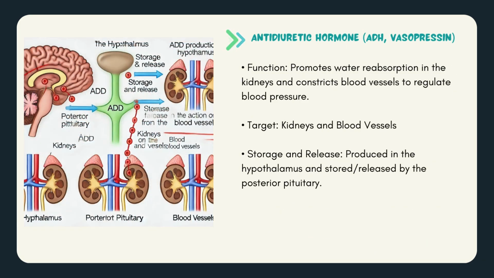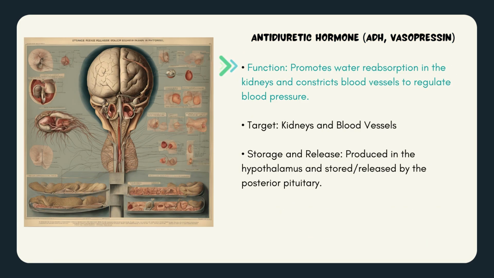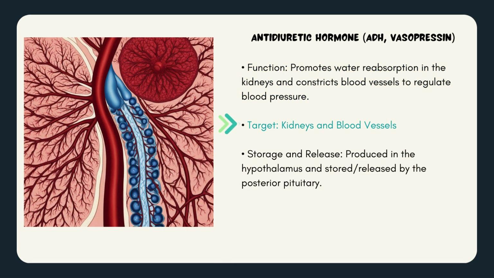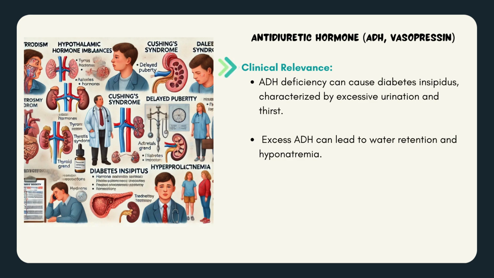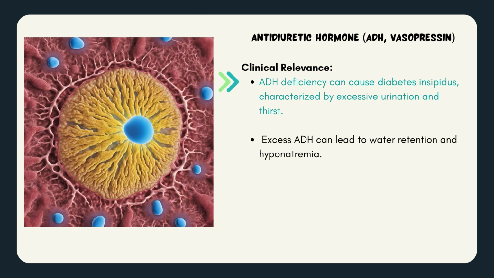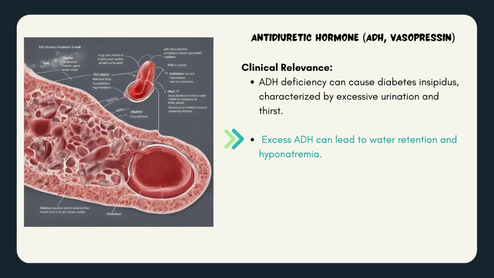Antidiuretic hormone, vasopressin. Function: promotes water reabsorption in the kidneys and constricts blood vessels to regulate blood pressure. Target: kidneys and blood vessels. Storage and release: produced in the hypothalamus and stored or released by the posterior pituitary. Clinical relevance: antidiuretic hormone deficiency can cause diabetes insipidus, characterized by excessive urination and thirst, while excess antidiuretic hormone can lead to water retention and hyponatremia.